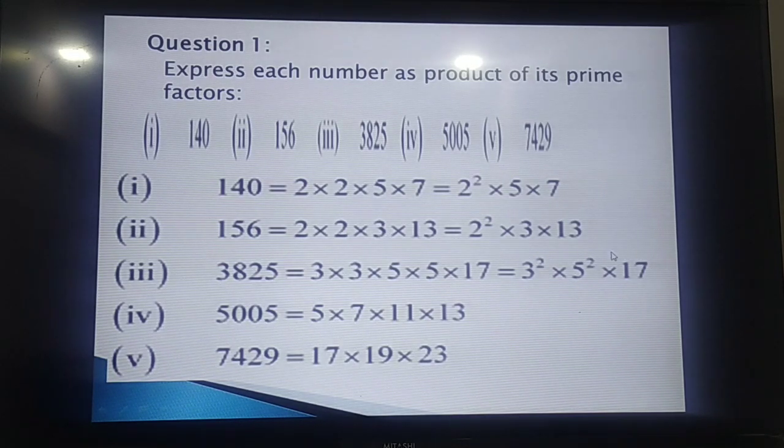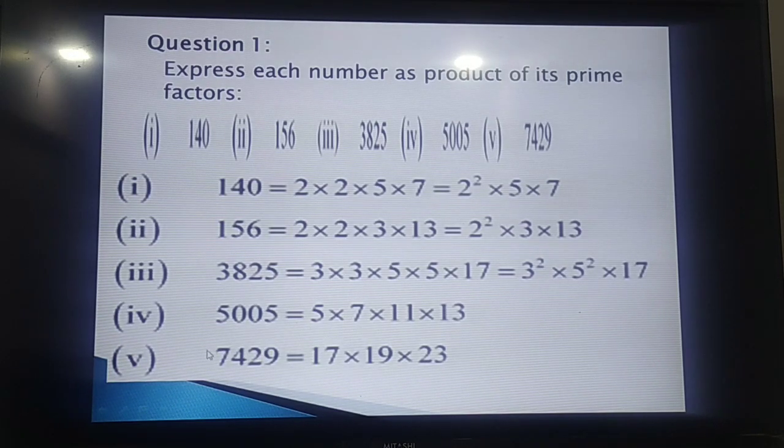Means it is 2 square into 3 into 13. Similarly, you can see the prime factorization of this number. This 7429 can be factorized as 17 into 19 into 23. If you want to write 23 first, or 17, the commutation rule is applied.